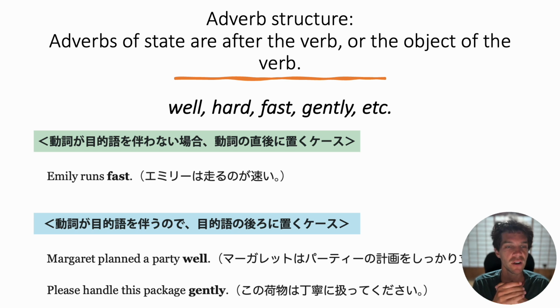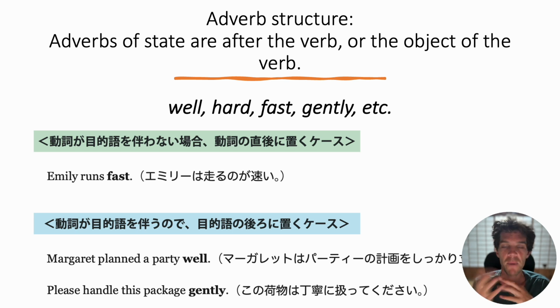So when using adverbs with verbs, they're used two ways. They are either used at the end of the sentence, or they are used after the object in the sentence, either after the verb or after the object of the verb. In the simple first example, Emily runs fast. The verb here is run, so fast is placed afterwards. Nic sensei speaks slowly. The verb speak and the adverb at the end, slowly.